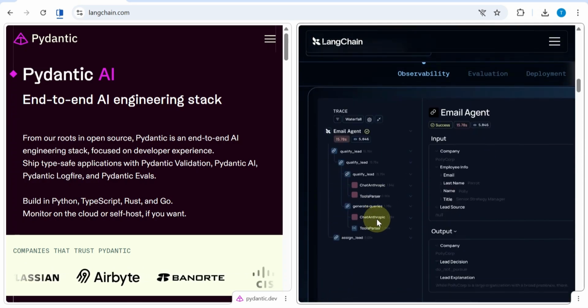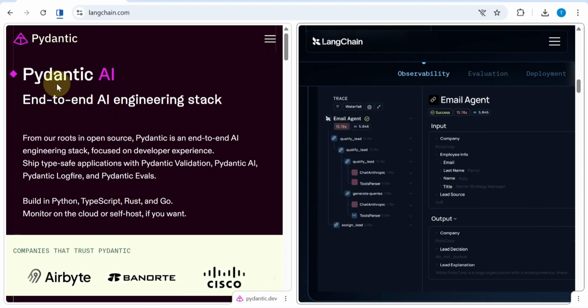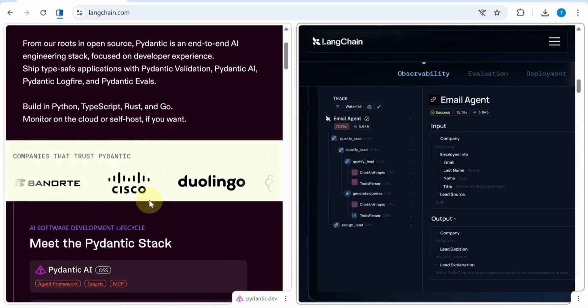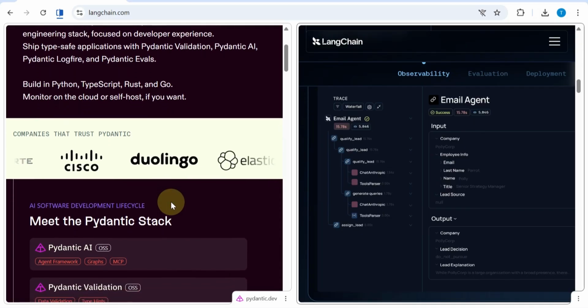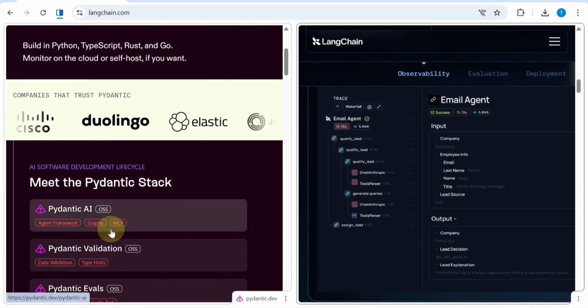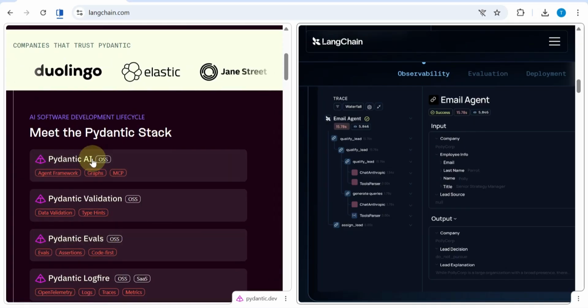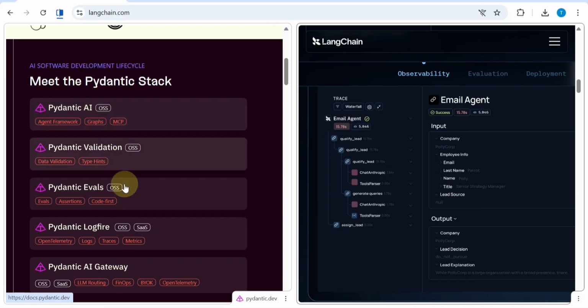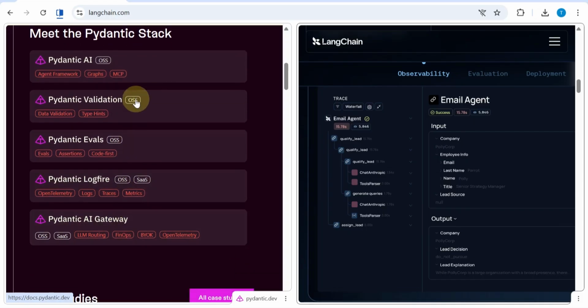Now, compare that to Pydantic AI. It's a newer tool, released in late 2024 by the team behind Pydantic, the same validation library used across many AI frameworks. But Pydantic AI isn't trying to be a full framework. It's a lightweight toolkit focused on type safety and structured outputs.